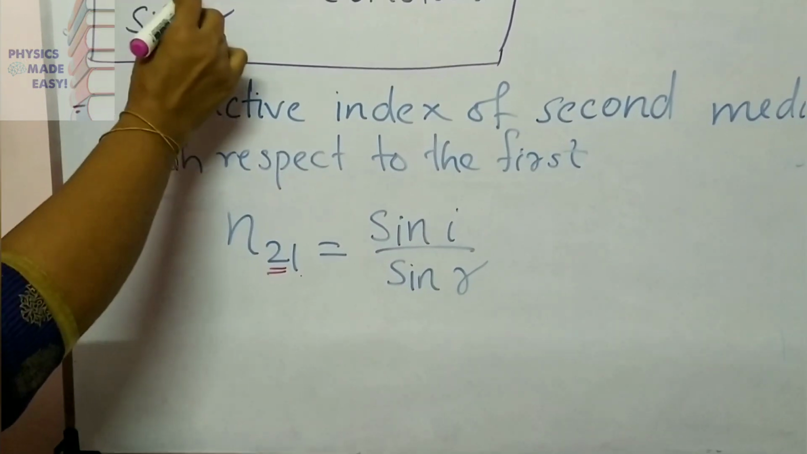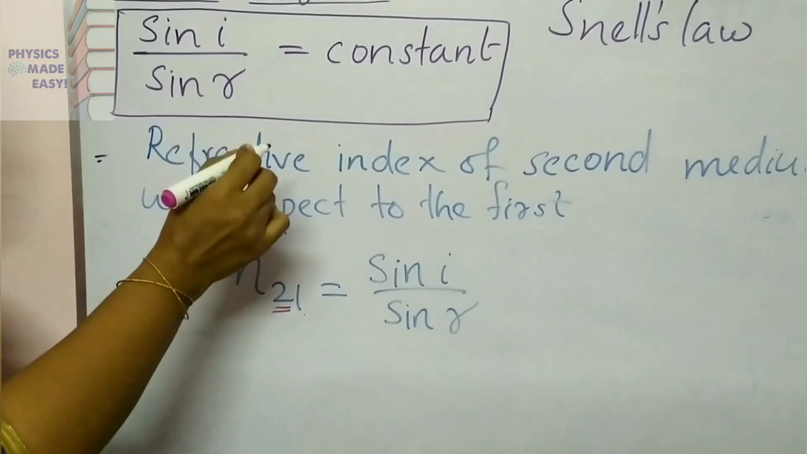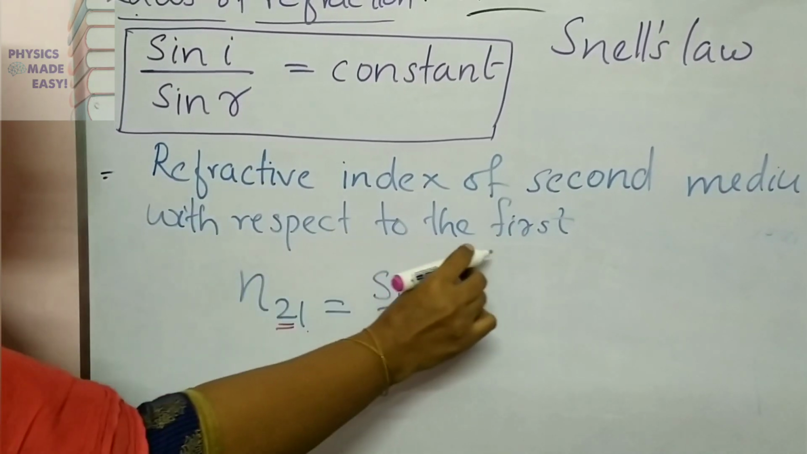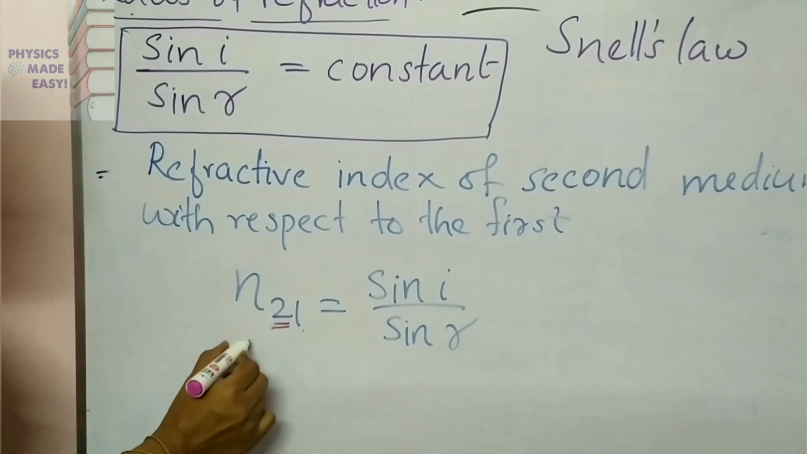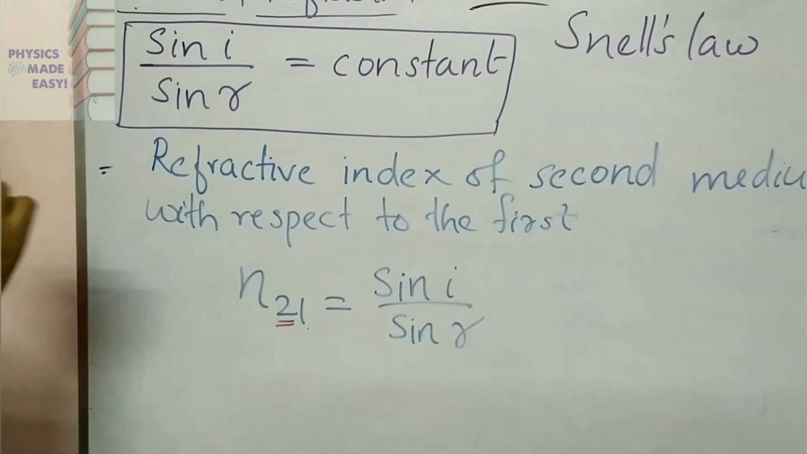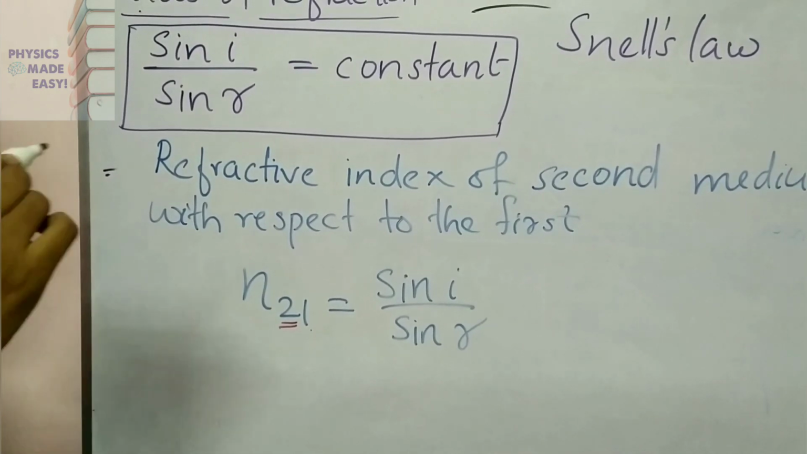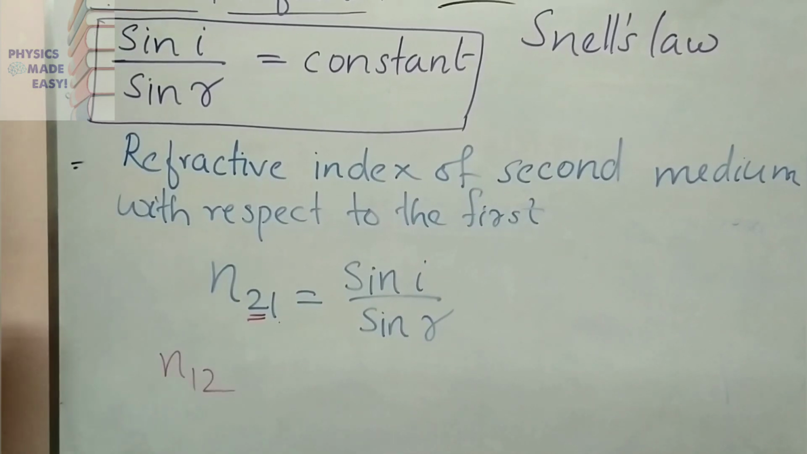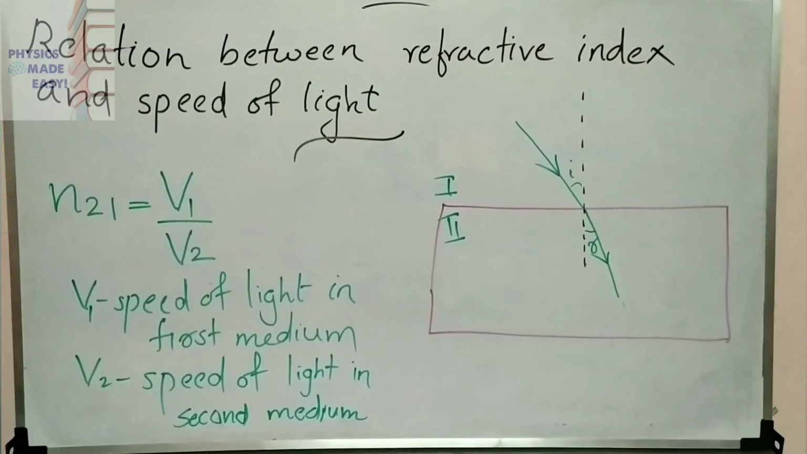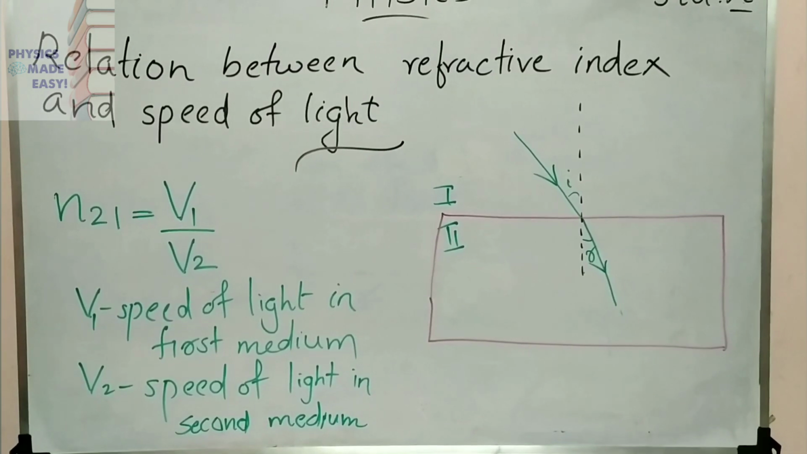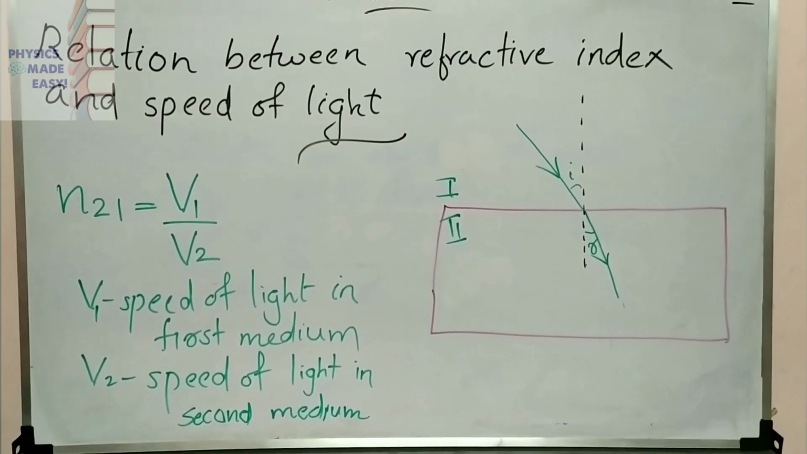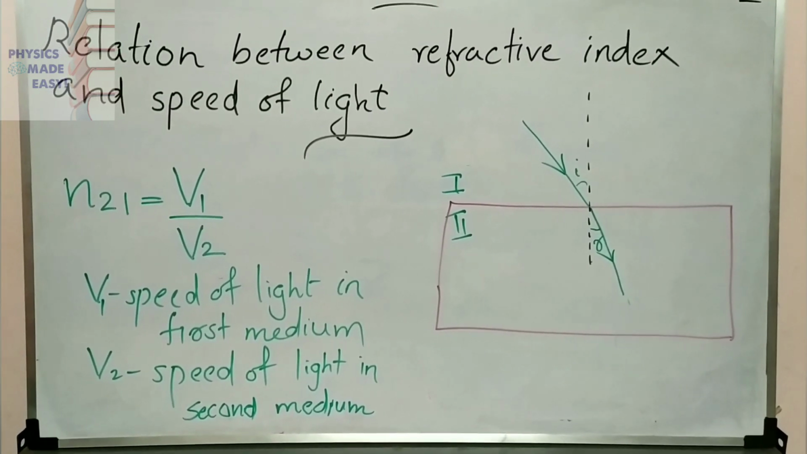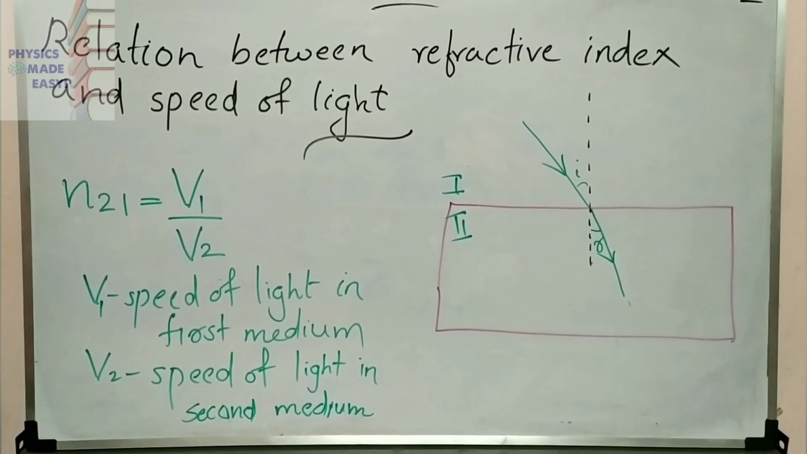So once more, sin i by sin r is a constant. We call that constant the refractive index of the second medium with respect to the first, which you can represent as N21. If you are writing the refractive index of the first medium with respect to the second, at that time you have to represent it as N12. Refractive index gives us an idea about the extent to which the direction of the ray is changing if you are considering two media.